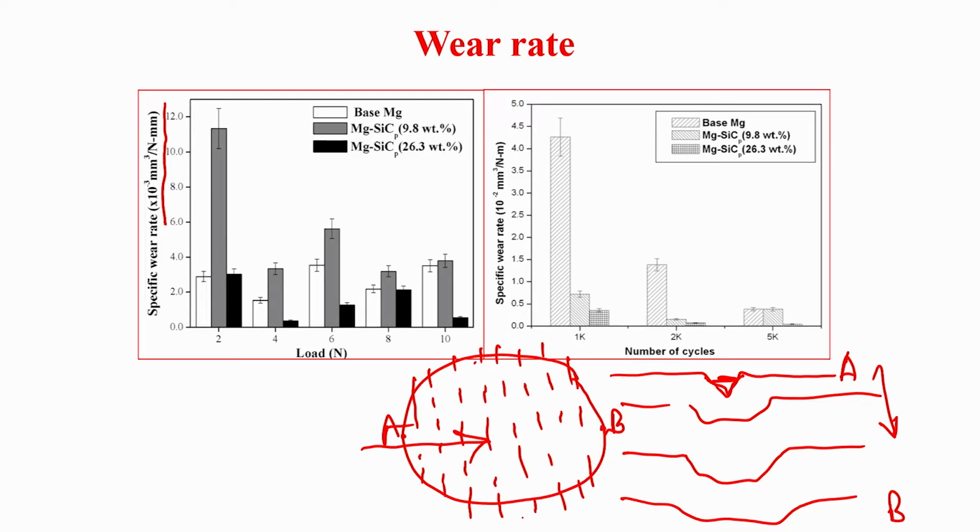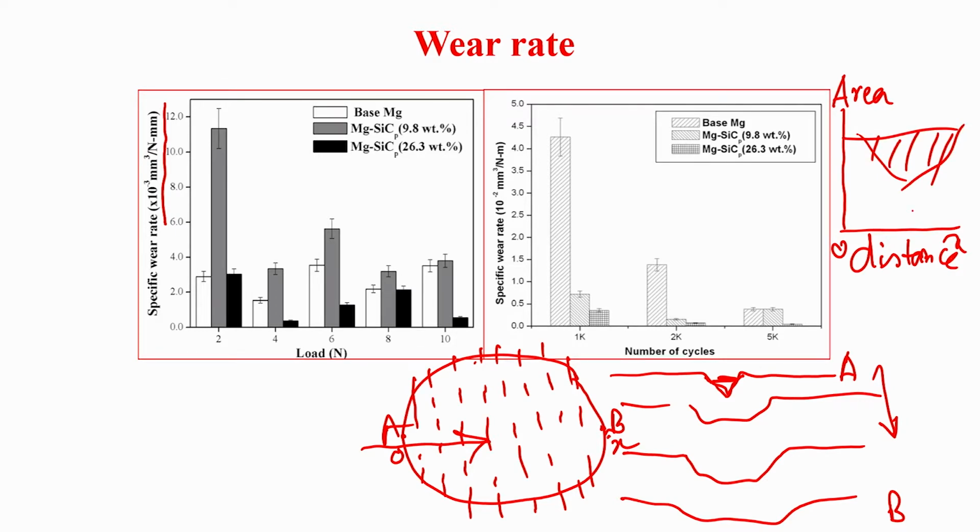concentrated in the central region. Then one can take this area of the wear scar and plot it as a function of distance. So if this is 0 distance and this is x distance, you plot 0 versus x, and you get some curves. You take the area under the curve, and then you get the wear volume. But how do we get the specific wear rate?